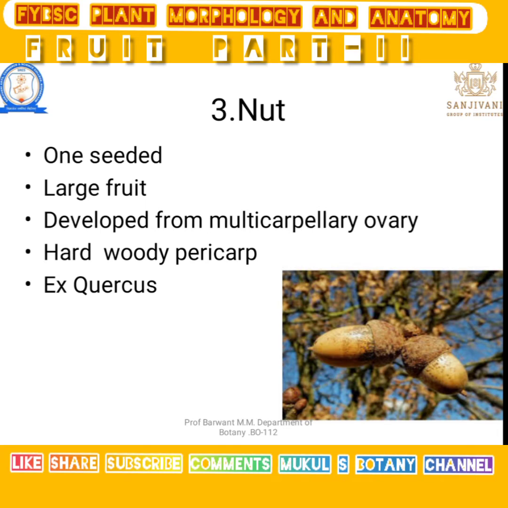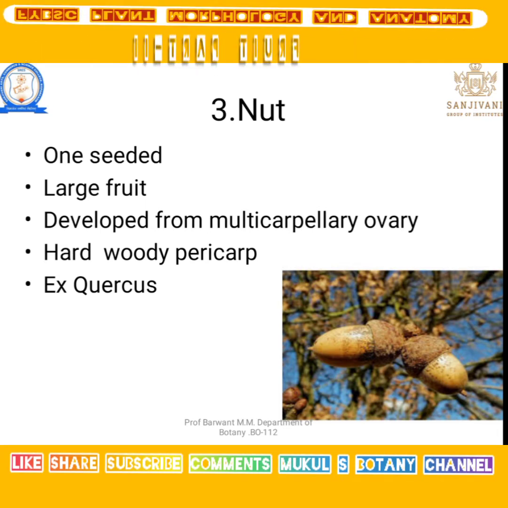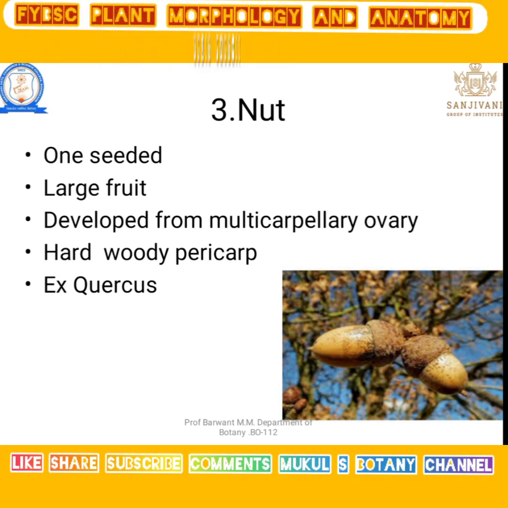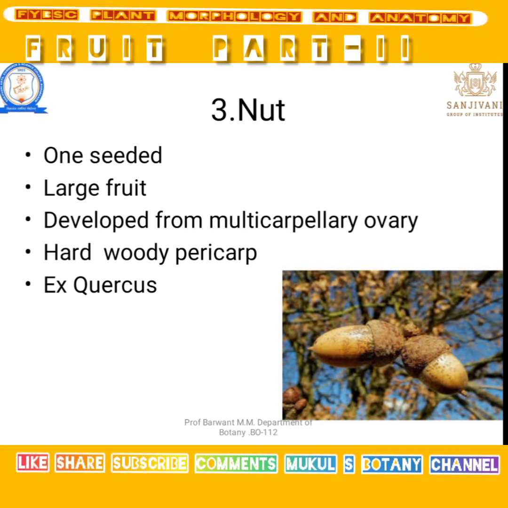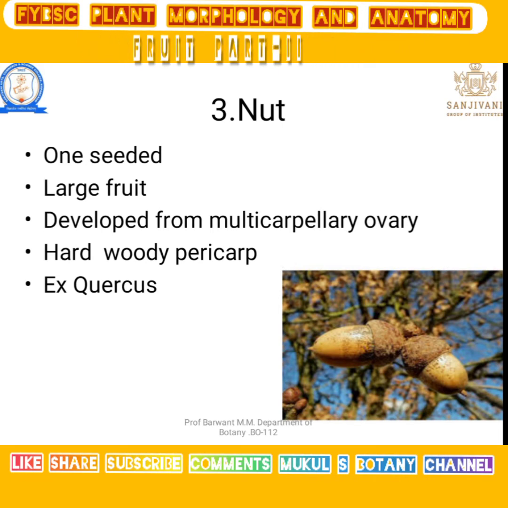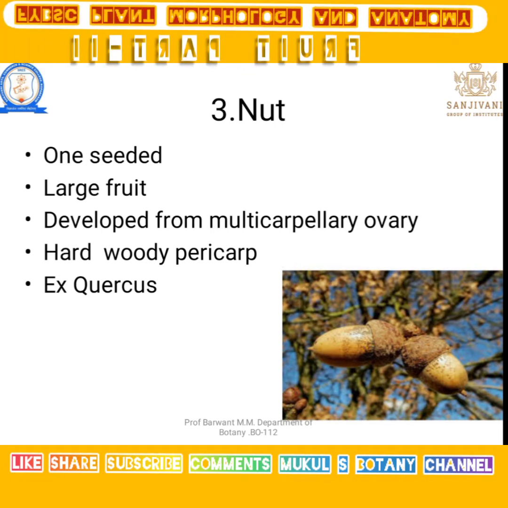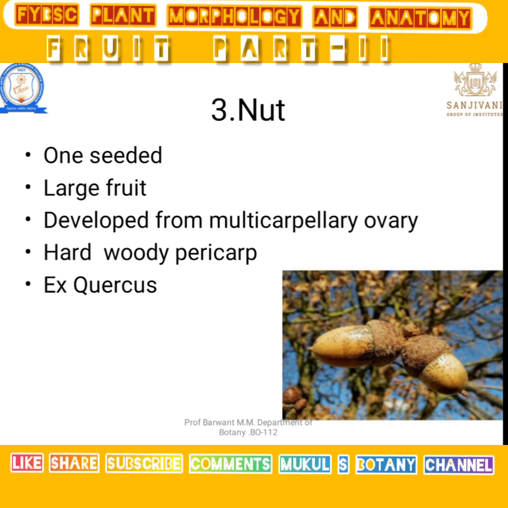Let's see: one-seeded, that fruit produces only a single seed. It is large as compared to other fruits. It develops from the multicarpillary ovary. The pericarp is woody. For example, Quercus.